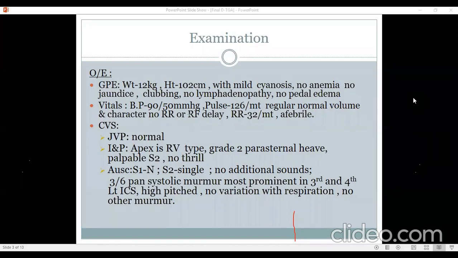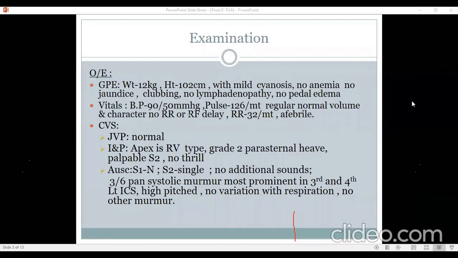But I would place it more like a TR murmur rather than a VSD murmur in a patient of transposition. There are many questions on this: with a JVP normal, no V wave present, and no respiratory variation, should we still consider it as a TR murmur, or should we be in favor of a VSD murmur here?